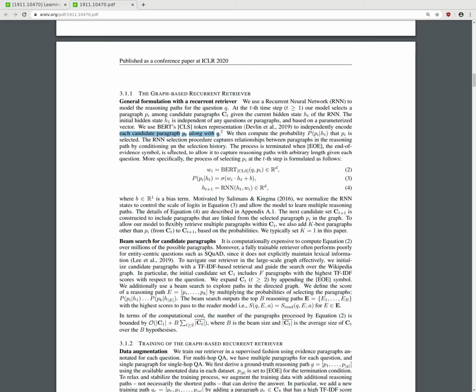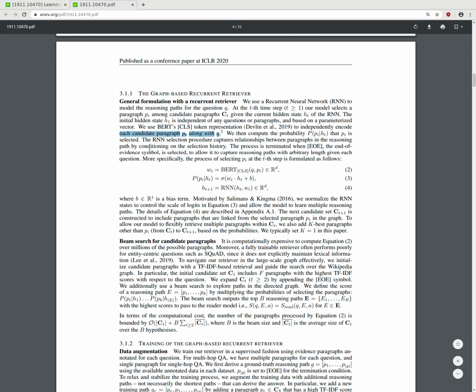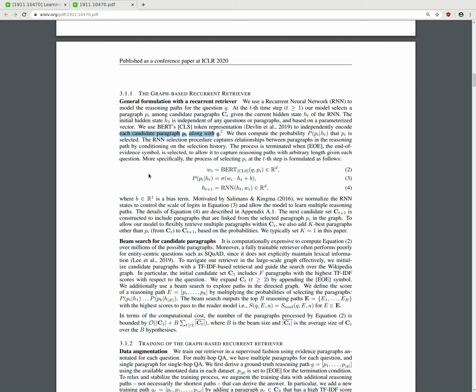The RNN selection procedure captures the relationship between paragraphs in the reasoning path by conditioning on the selection history. The process is terminated when the end-of-evidence symbol is selected, to allow it to capture reasoning paths of arbitrary length given each question. More specifically, the process of selecting p_i at the t-th step is formulated as follows.